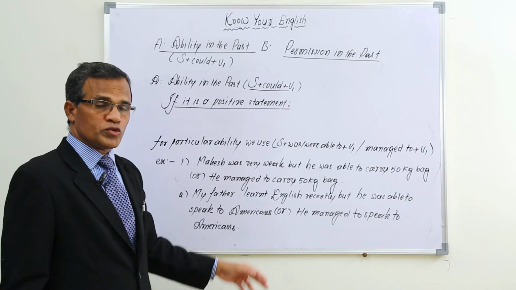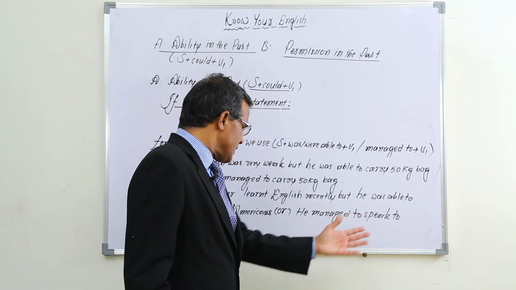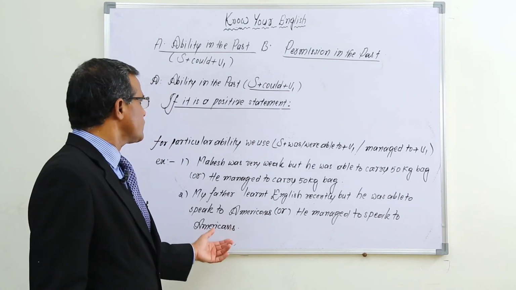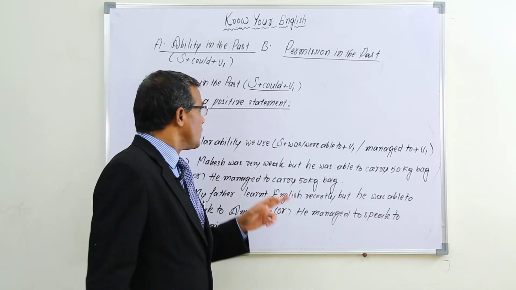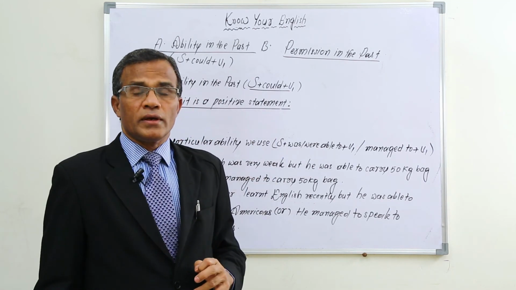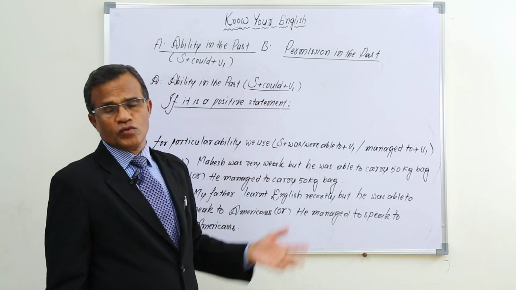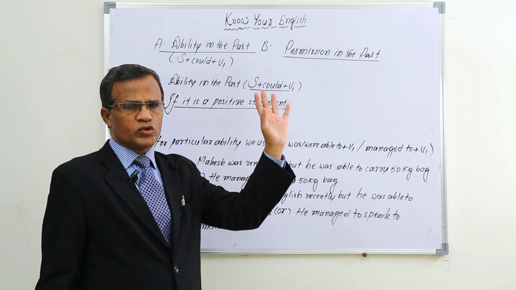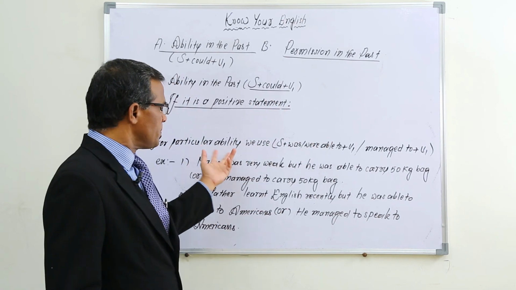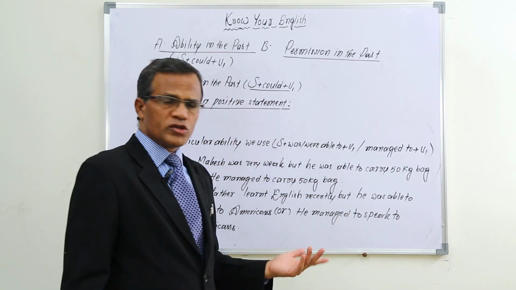We cannot say could. Or he managed to speak to Americans. So as per this, when it is a positive statement, if it is general ability, we have to use could plus V1 or was or were able to V1. If it is particular ability, we have to use was or were able to V1 or managed to plus V1.